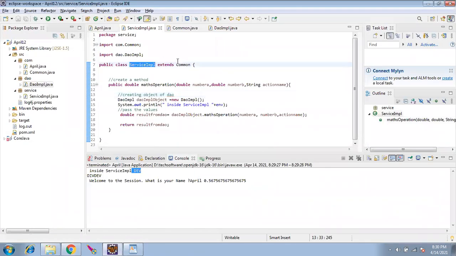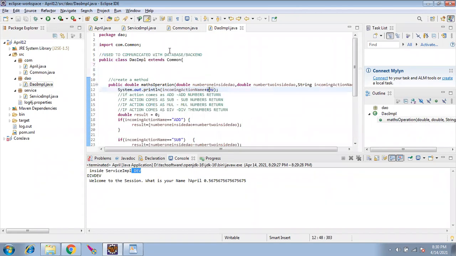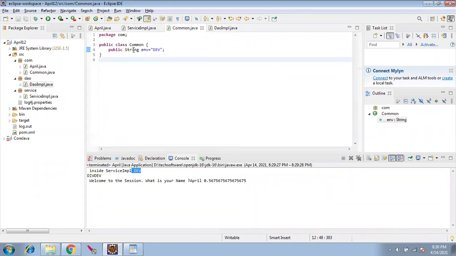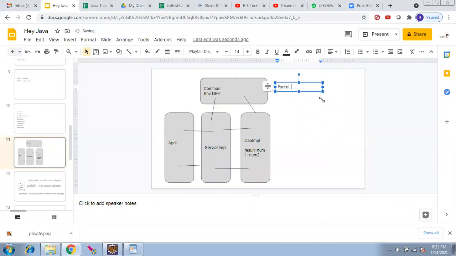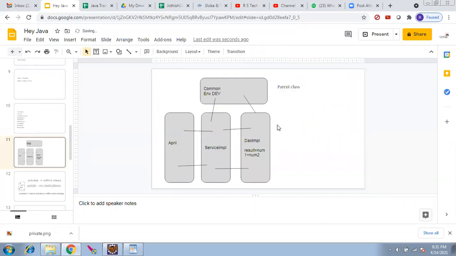So this service is extending the common. If it does not extend the common, it cannot use the values from the common, we'll get an error. If it is extending the common, it can use the values from the parent class. Same way, this is extending the common. So all the values or methods given in the parent class can be used in the children class. So this is called parent class, and these are all called subclasses.